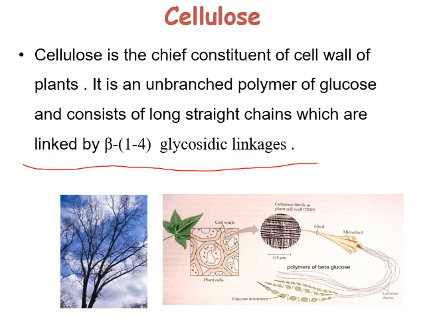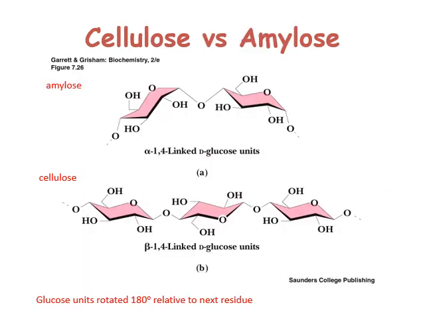Cellulose is the component which gives tensile strength to the plants. So there is a structural difference between amylose and cellulose. Alpha-1,4 linkage in the case of amylose, which is present in starch and glycogen, whereas cellulose consists of beta-1,4 linkage.